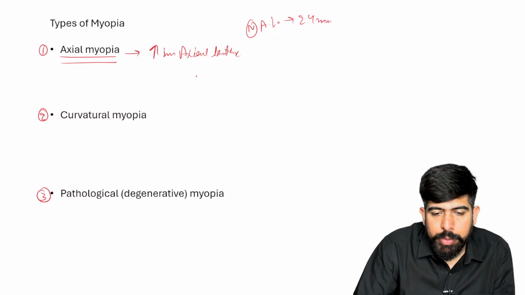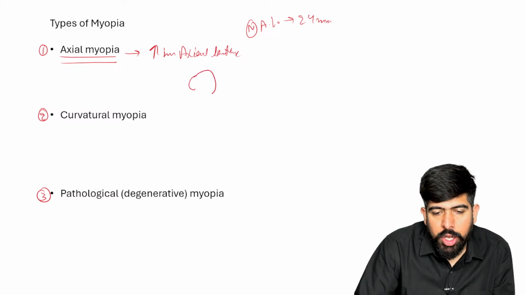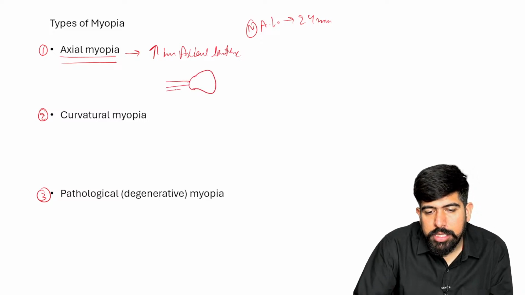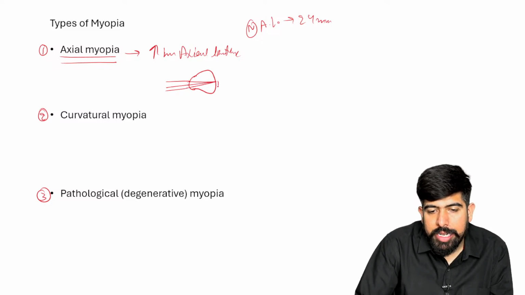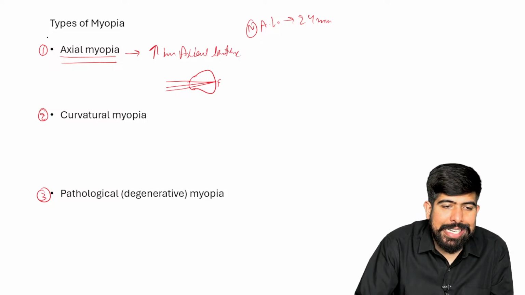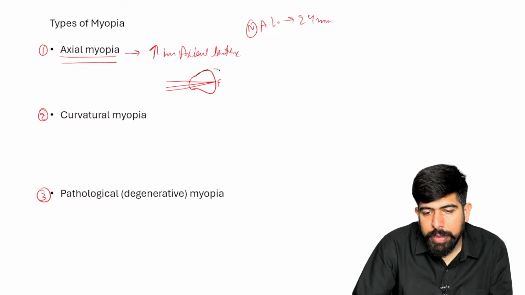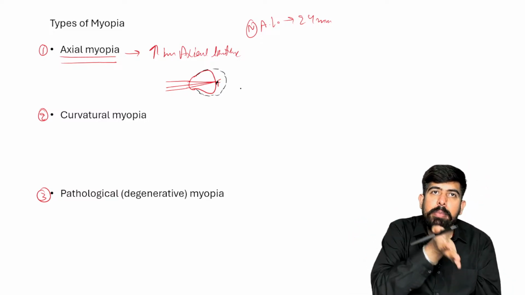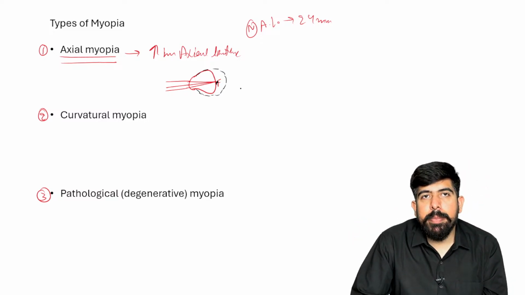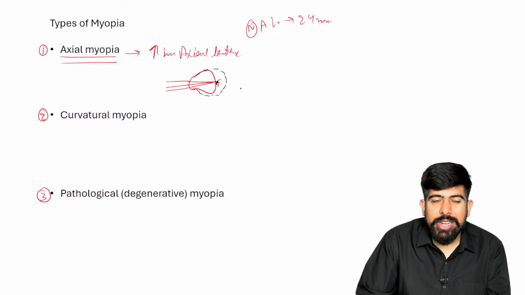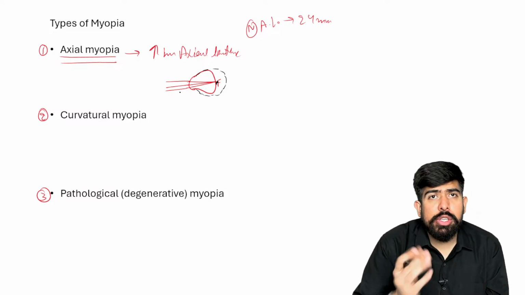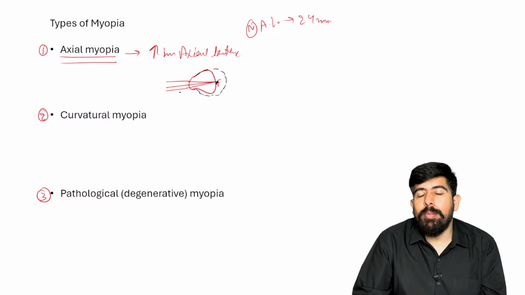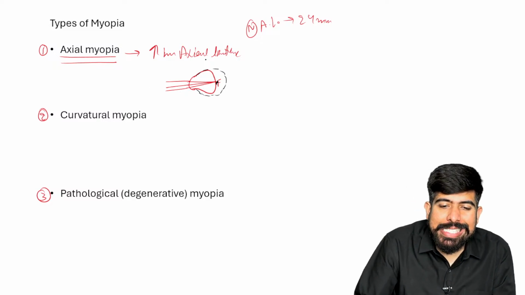I'm drawing a simple diagram again. This is the eye, and these rays normally meet on the focus point of the retina. If the axial length of the eye is increased, I'm drawing with this black color, then of course the focus will remain just before the retina. It will remain before the retina, and this is going to cause myopia, right? So this type of myopia is known as axial myopia.